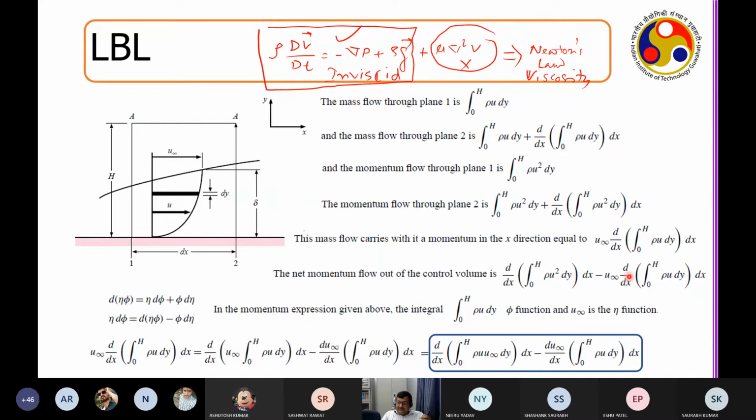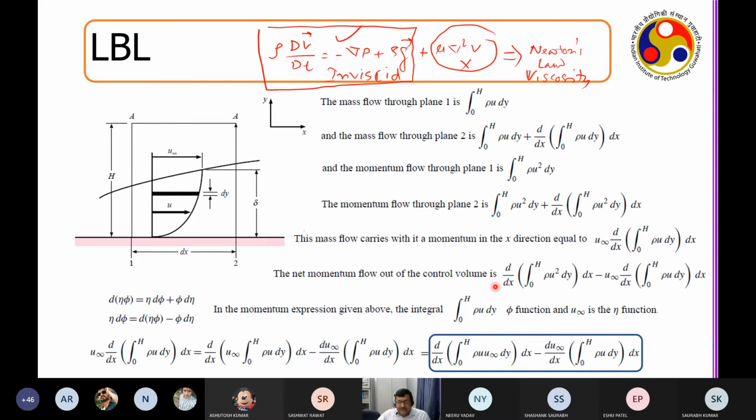Now the difference between these two is going to give you the loss associated with the boundary layer. This is the momentum loss associated with the boundary layer. This is the frictional loss associated with the boundary layer. Correct? Right. Now you will see we are going to do the same.